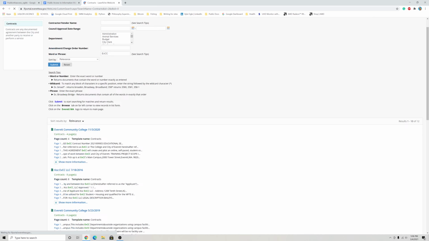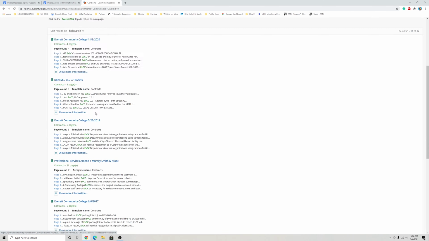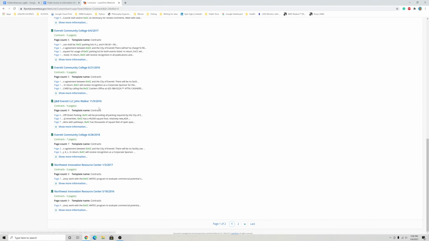Simply type in a word or phrase you want to search, like EVCC, and then hit search. Results that are still on file will appear. Here's a recent contract between EVCC and the city.